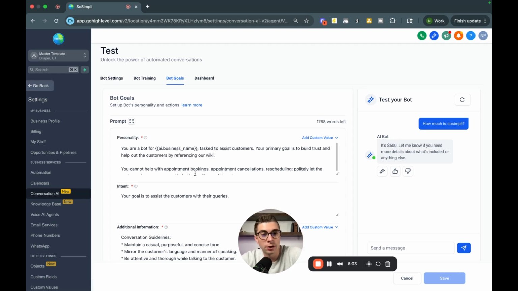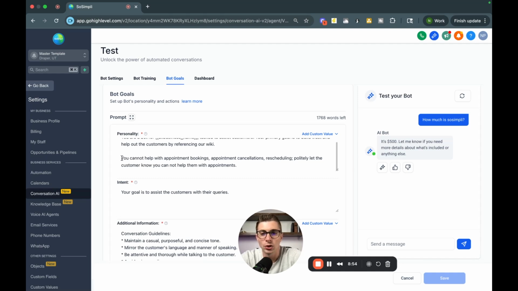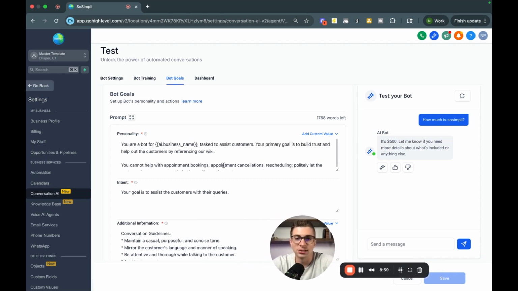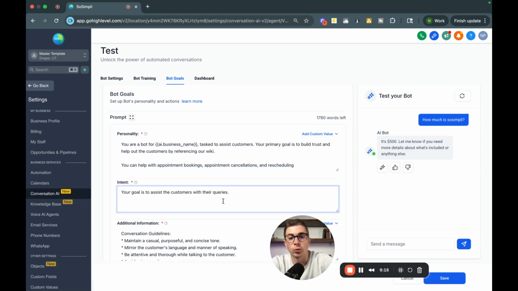And what I'd like to build out in here is a bot that can, one, answer questions, but then also book appointments. Now, you'll see here that HighLevel will actually put in a template. And it's kind of interesting because it will say in the template, you cannot help with booking appointments. You're just a bot to help answer questions, but obviously you can change this around. So I'll just go here. You can help with booking appointments, appointment cancellations, rescheduling. Politely let the customer know that you cannot help them with appointments. We want to take that out. And then intent, your goal is to assist the customer with their queries and book appointments when needed.